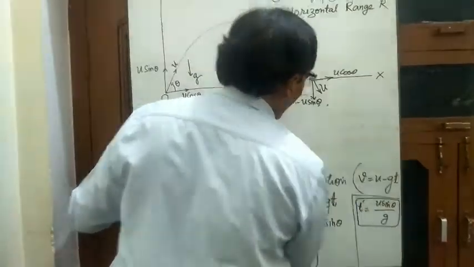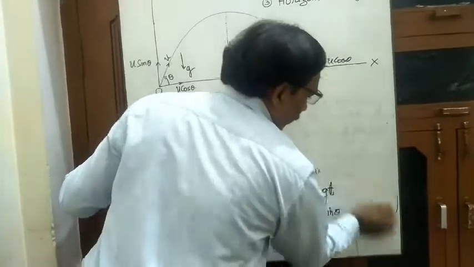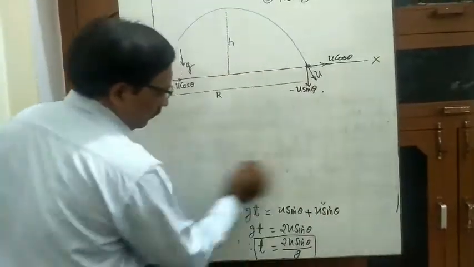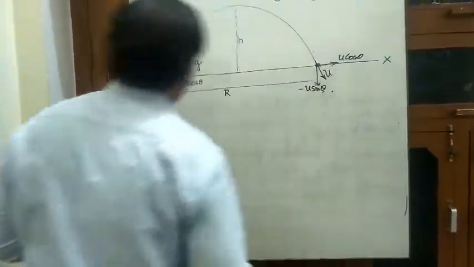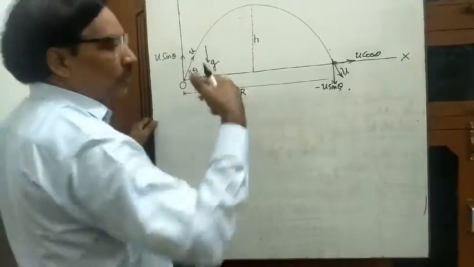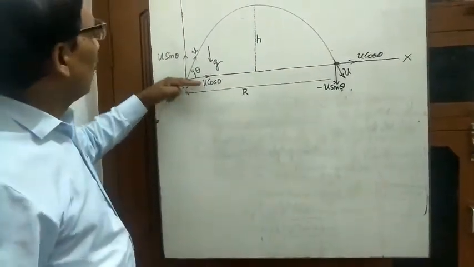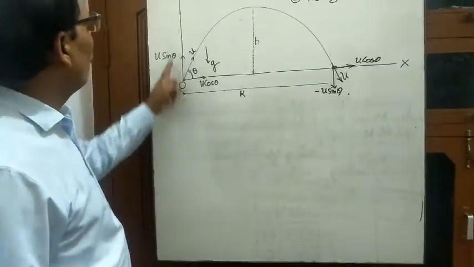Third one is the horizontal distance covered by the projectile body. This horizontal distance is covered by the horizontal velocity. As I told you earlier, horizontal distance is covered by horizontal velocity and vertical distance by vertical velocity.